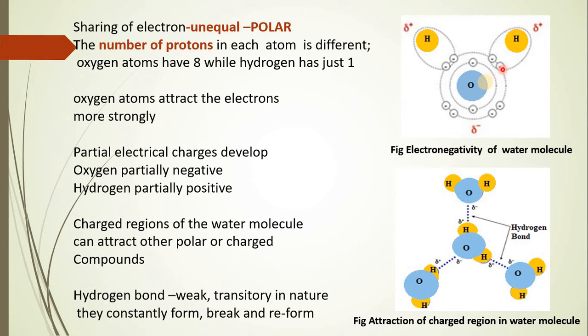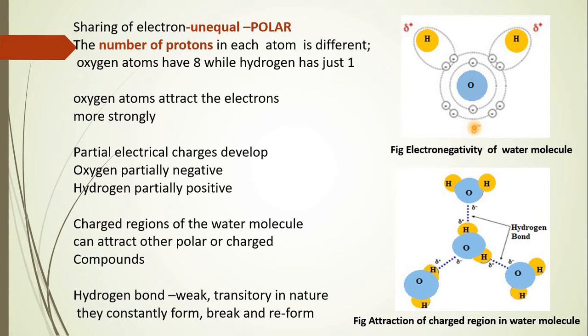Here, because the attraction of the nucleus has enabled the electron of the hydrogen to move closer into the vicinity of the oxygen, there is an increase in the number of electrons. Earlier there were 6 electrons, but because 2 hydrogen electrons come very close to oxygen, there is an increase of 2 more electrons in the vicinity of oxygen.